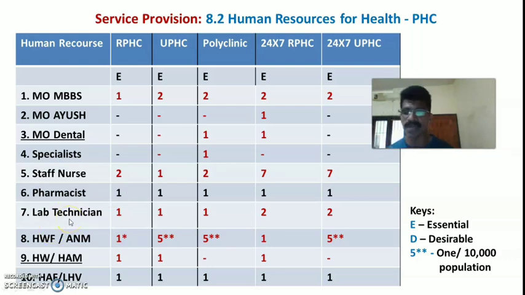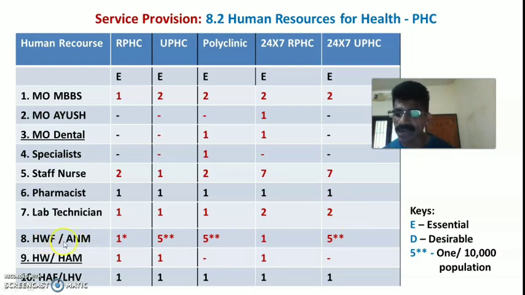Then the 7th one is lab technician. Okay, so lab technician is essential in rural PHC, that is 1, urban PHC, that is 1, polyclinic, that is 1, and the remaining 24/7 hours rural and urban PHC require 2 respectively. Okay, 2 lab technicians in 24/7 rural PHC and 2 lab technicians in 24/7 hours urban PHC.